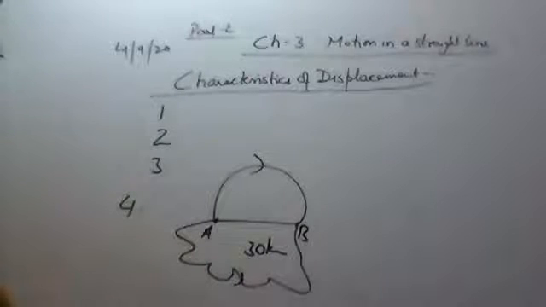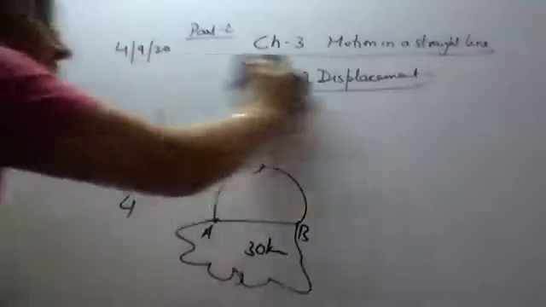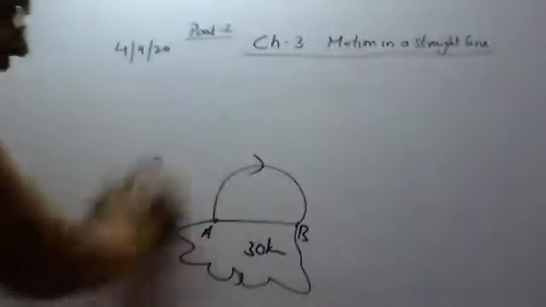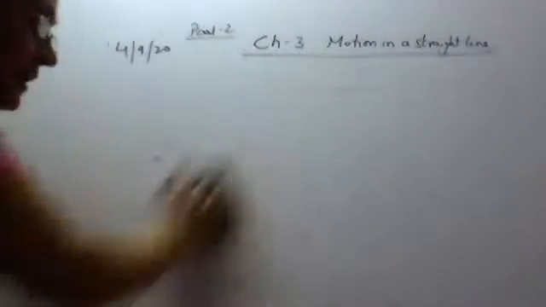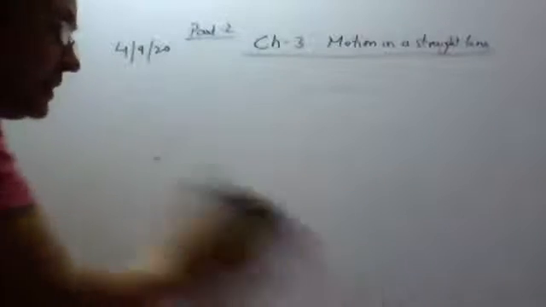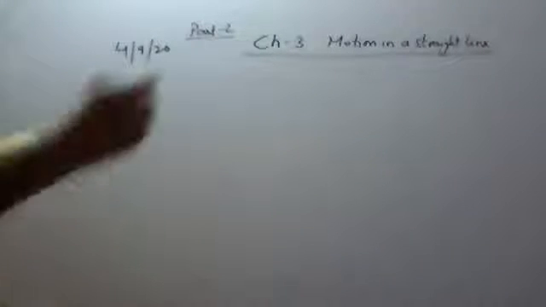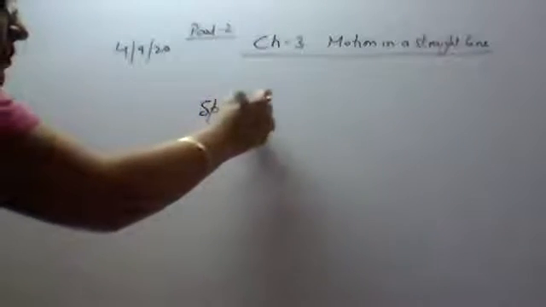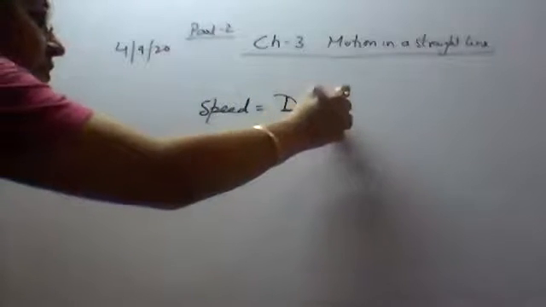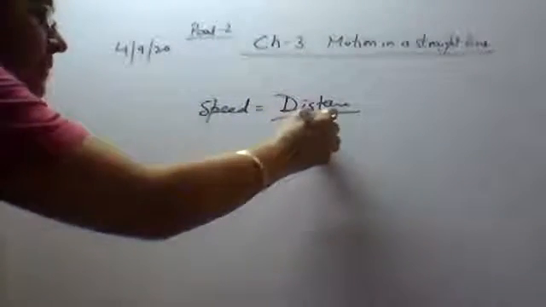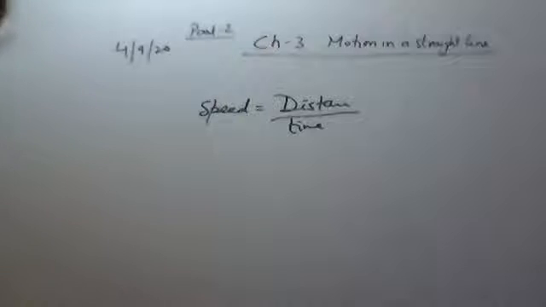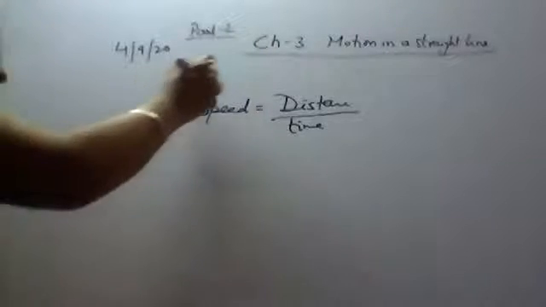Okay, next we proceed to speed and velocity. Next is speed and velocity. So first write down speed. We know that. Everyone knows the definition. Hurry up, write down. Speed is defined as, everyone knows, distance traveled per unit time. So distance upon time taken, we call it as speed. So speed is defined as distance traveled per unit time.